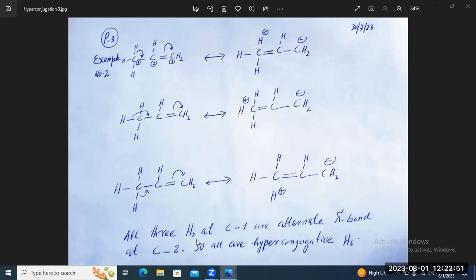All three hydrogens at carbon number 1 are alternate to the pi bond at carbon number 2, so all are hyperconjugative hydrogens.